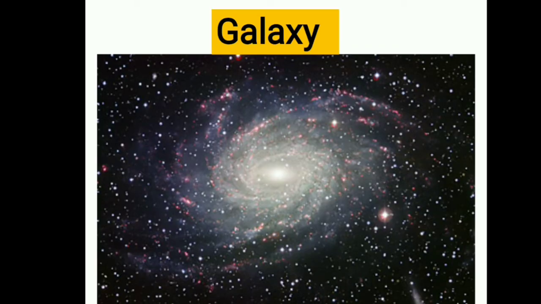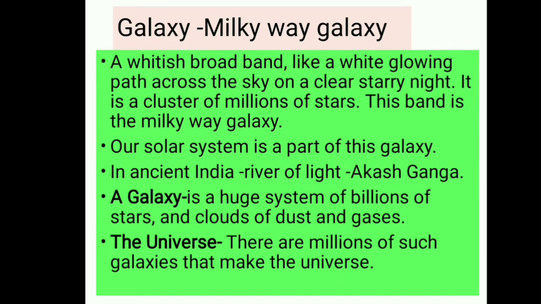And what about galaxy? Just observe the figure: a group of millions of stars created a galaxy. A whitish broad band like a white glowing path across the sky on a clear starry night. It is a cluster of millions of stars in the sky that created one broad band, white and milky, like a Milky Way. That's why this band is called the Milky Way galaxy.